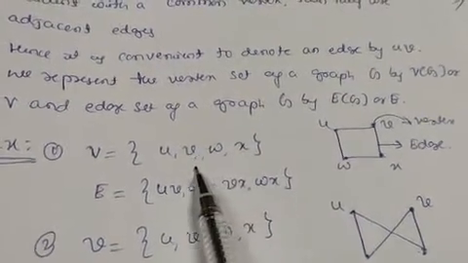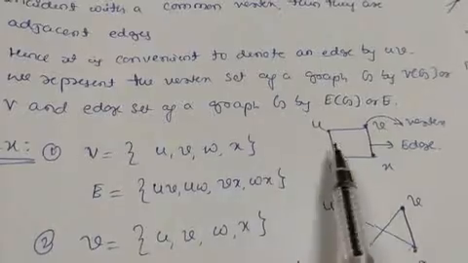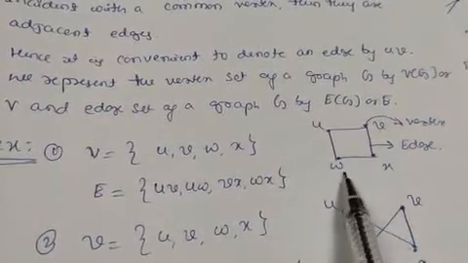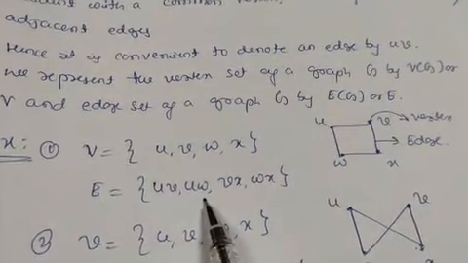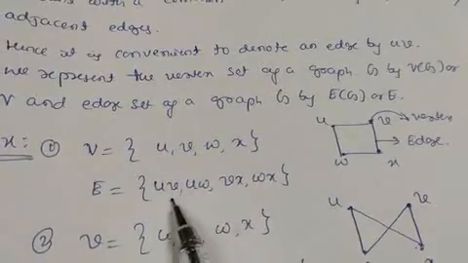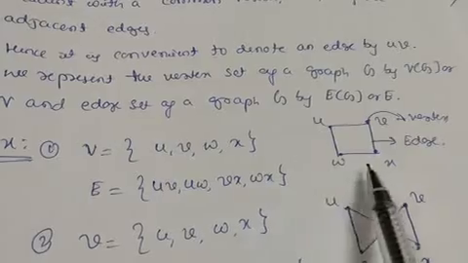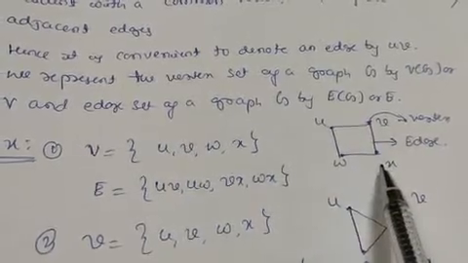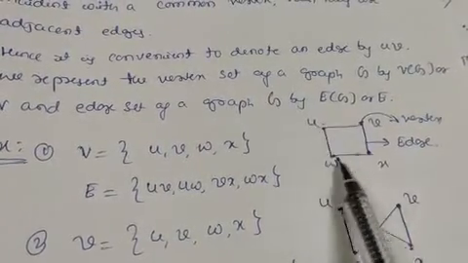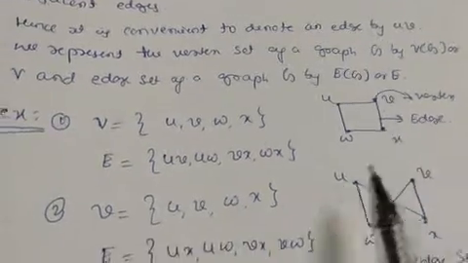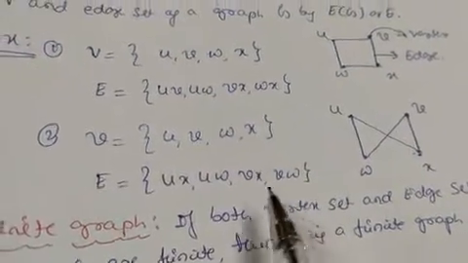Let us first mark the points u, v, w, x. In any way you can mark the points, and according to these edges, you just join them: uv, uw, vx, wx. These points are called vertices and these lines are called edges. So this is an example of a graph.